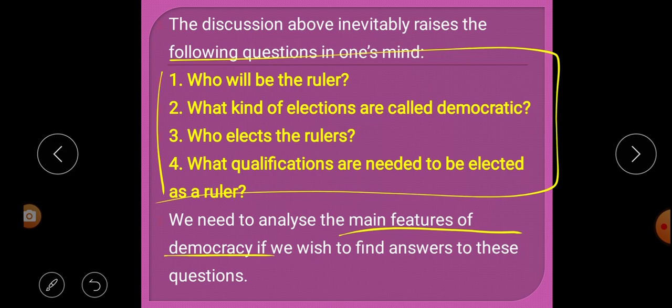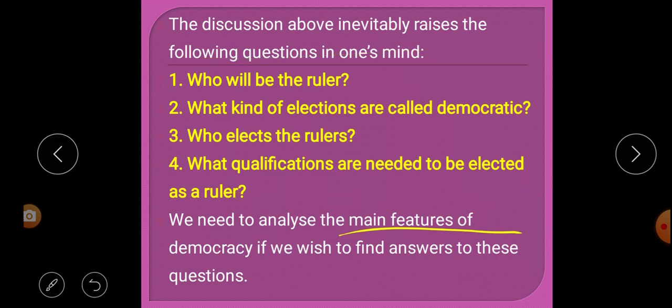This class is the introduction part of this chapter, the main features of democracy, chapter 12, which is the second chapter of political science. In this part 1 we learn the introduction portion. In the second part we will learn what the main features of democracy are, point by point, one by one. So this is only the introduction part. Hope all of you understood.